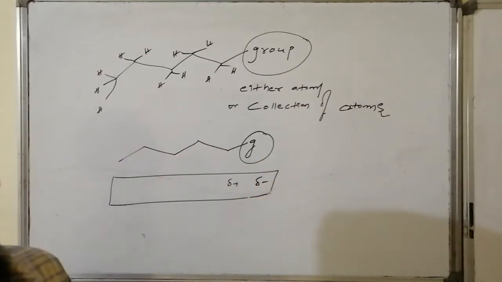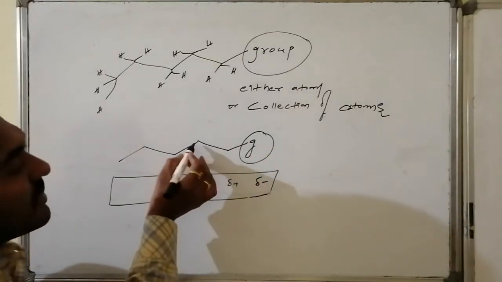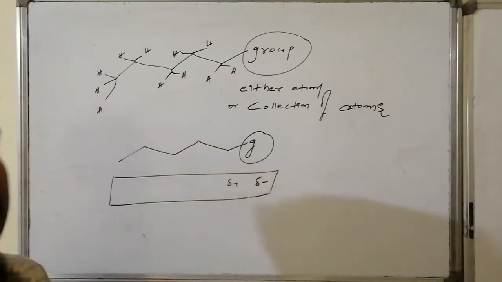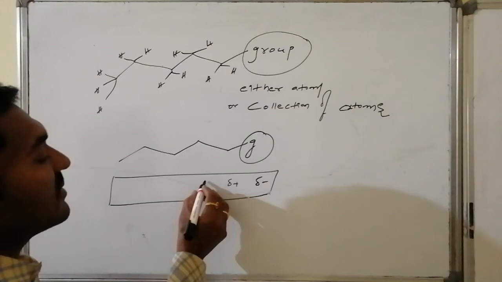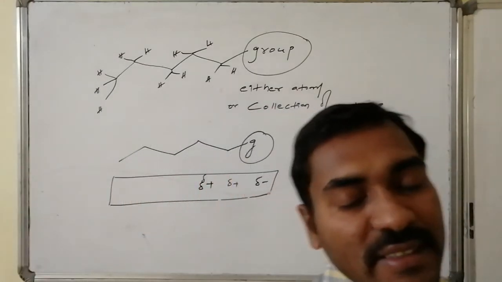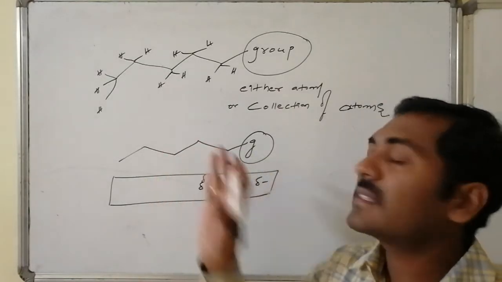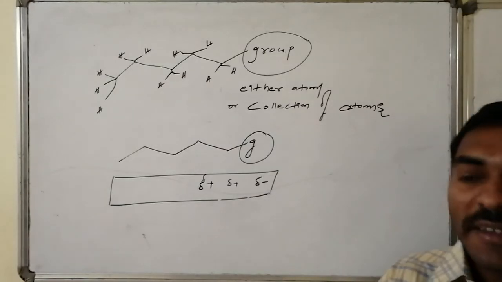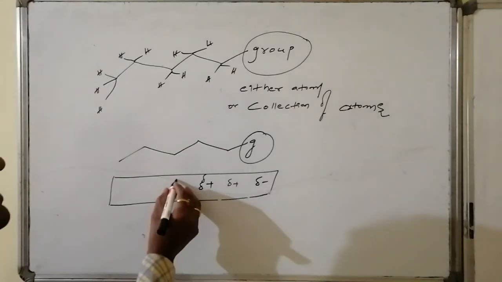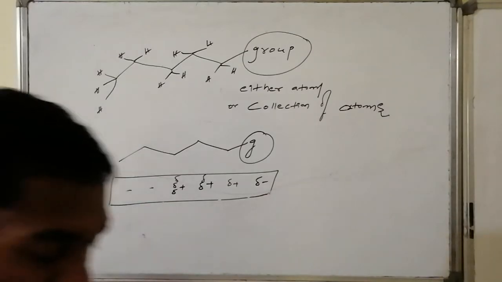In order to compensate the deficiency associated with the carbon here, the adjacent carbon atom once again donates some of its electron density towards this deficient carbon atom. After its donation, the second carbon atom is having little deficiency, and less deficiency compared to the first carbon atom. Similarly, the next carbon also feels unhappy and donates its shared pair of electron density somewhat close towards the deficient atom. Now it is having very little deficiency. After that, we won't find any kind of deficiencies.